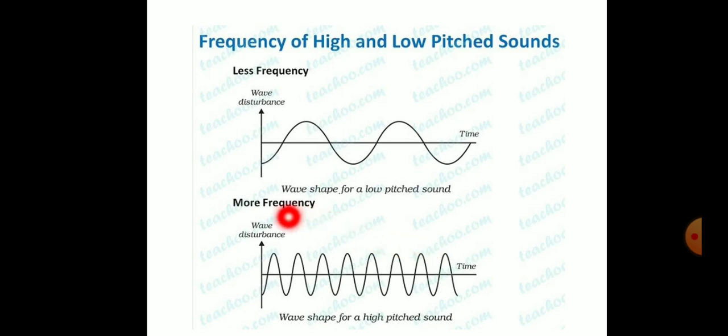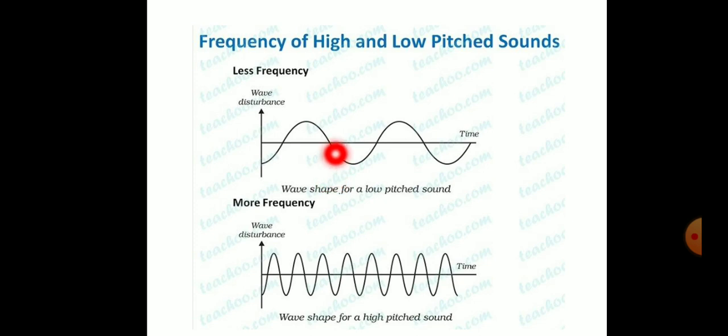So here the frequency is more in the second case. Yes, the wave disturbance here you can see is less. Here the wave disturbance is more in 1 second. So here the wave shape has a high pitch sound. Here the wave shape has a low pitch sound. So here you can see the frequency of high and low pitch sound.